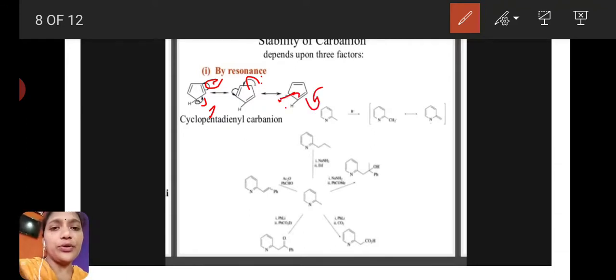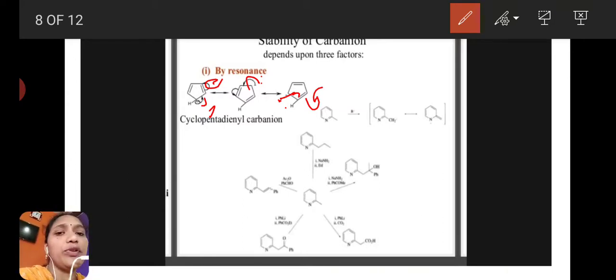These structures are called resonance structures. When one compound shows more resonance structures, that compound will get stability. This is called stability by resonance.